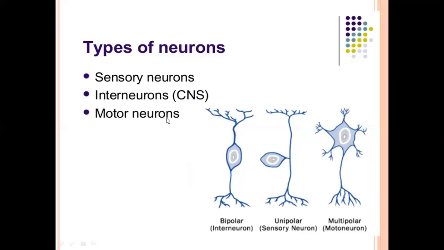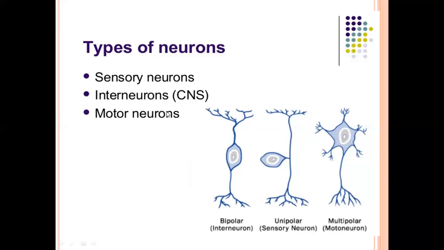Is it clear? Now, what is the structure of interneuron? Its structure is, it consists of one axon and many dendrites. Is it clear? This is the structure of interneuron, one axon and many dendrites. Now, third one is motor neuron.